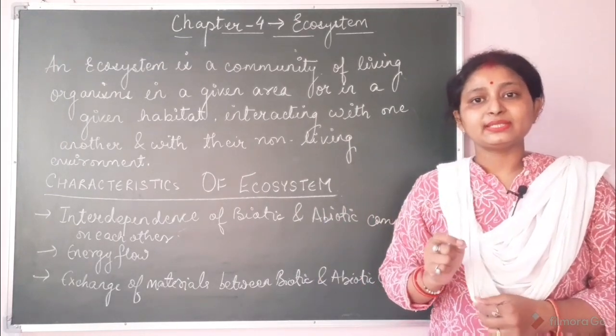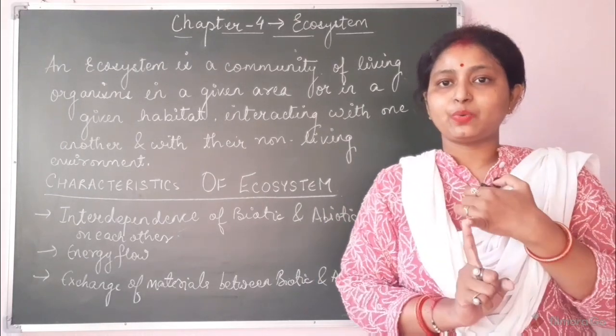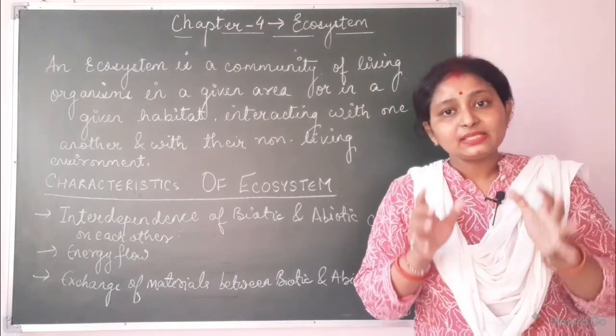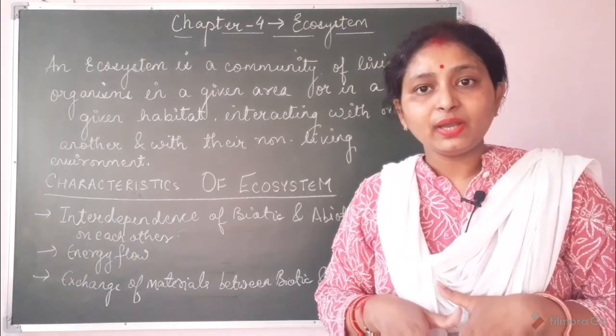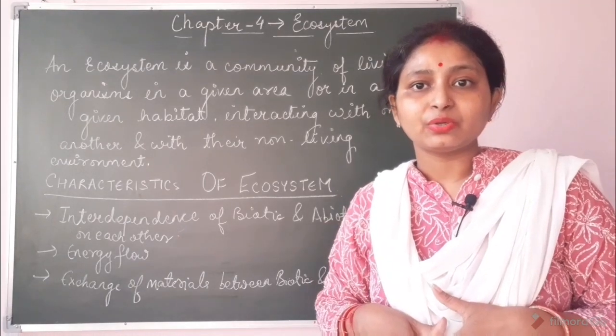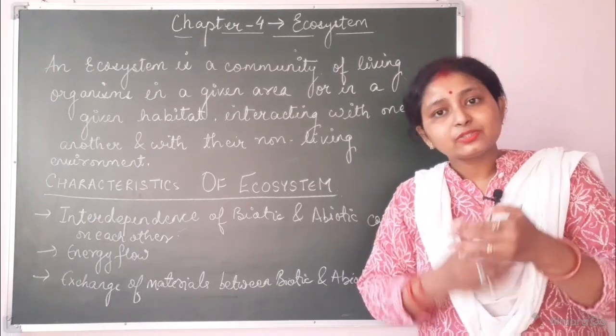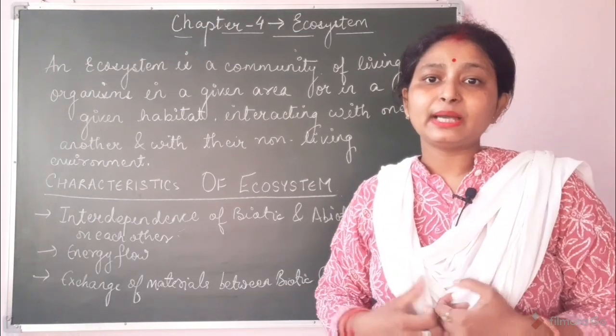I have given you an example that green plants require sunlight, water and chlorophyll, and these green plants are present in the soil. They require mineral ions also, and all these are present in the soil. So all these non-living things are required by the green plant.